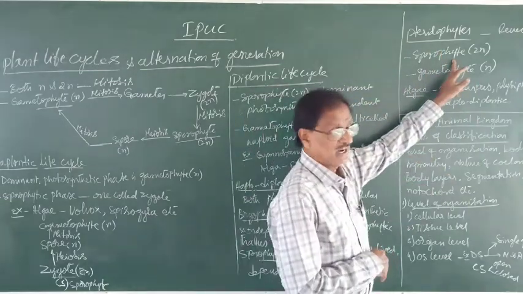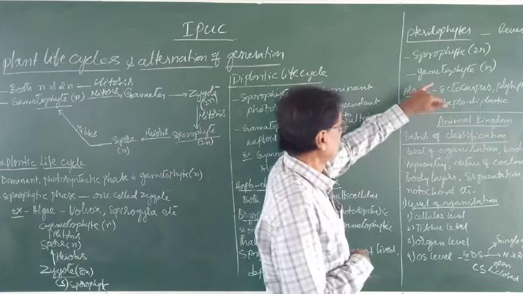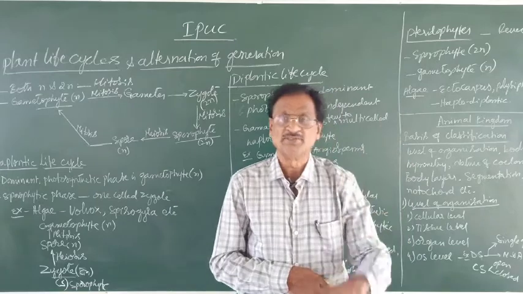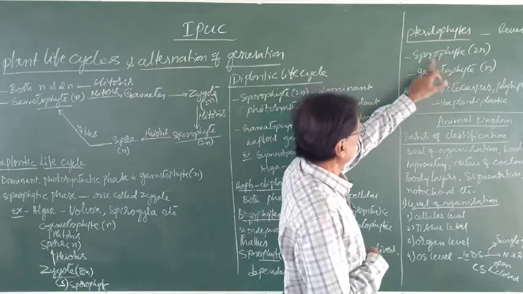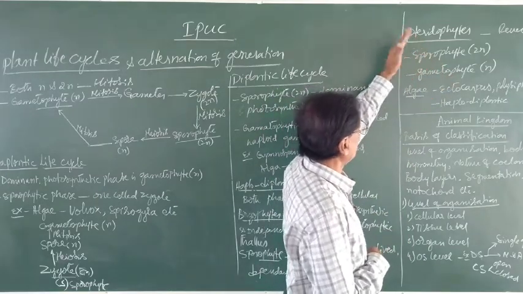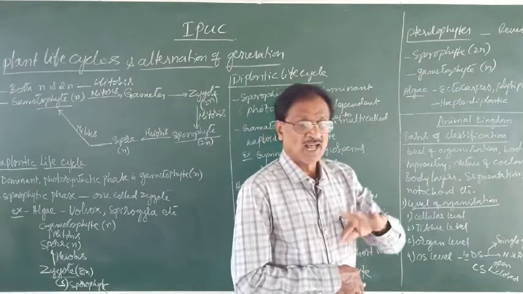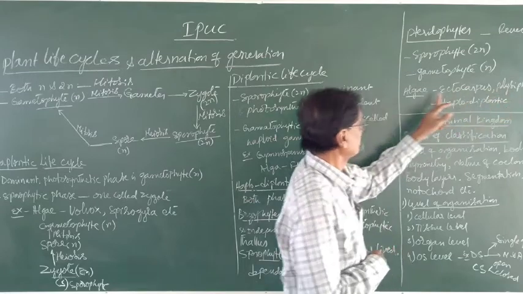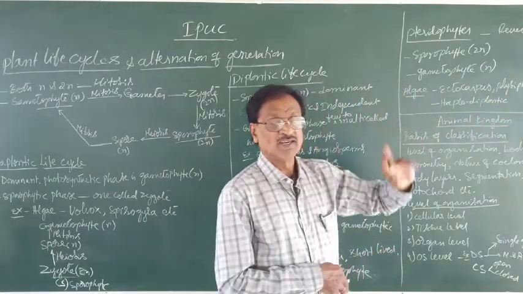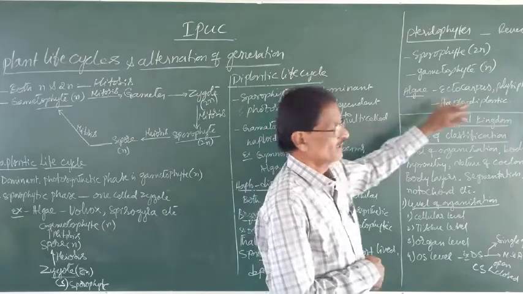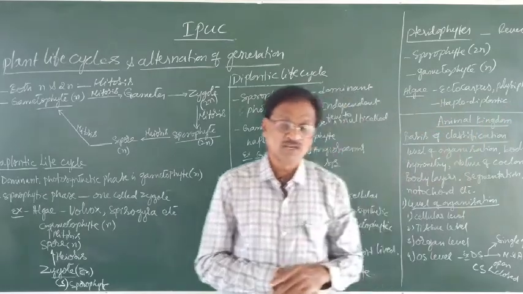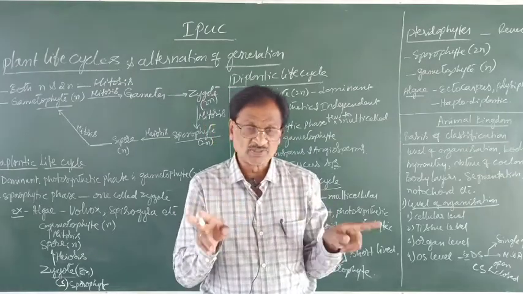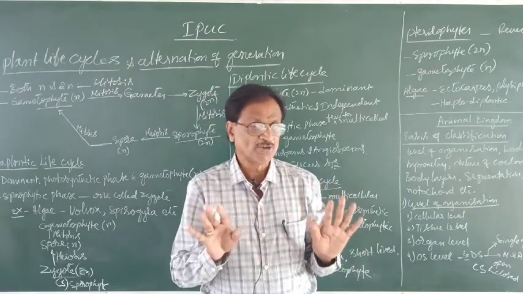So, the sporophyte is dominant, whereas the gametophyte is quite short-lived. Examples, apart from pteridophytes, are Ectocarpus and Polysiphonia that come under the algae, that also represent what? Haplodiplontic life cycle, like that of the bryophytes and the pteridophytes.